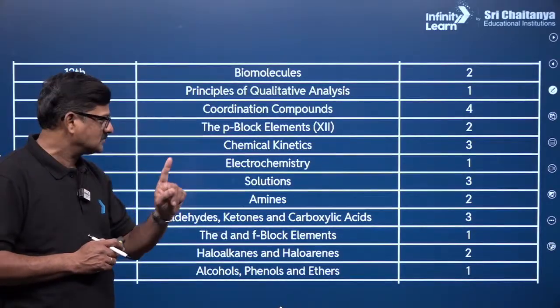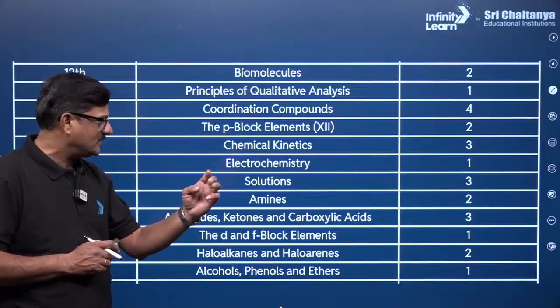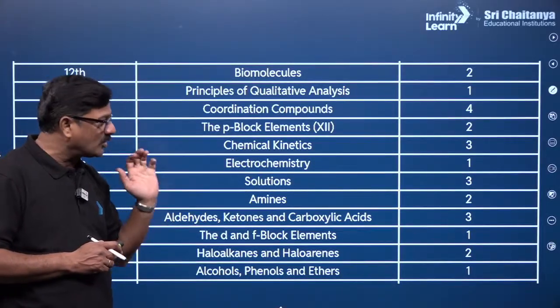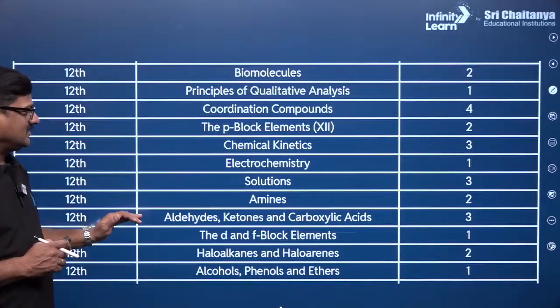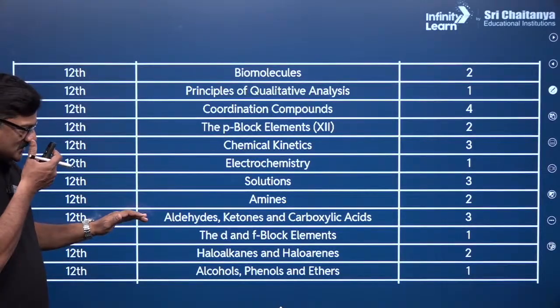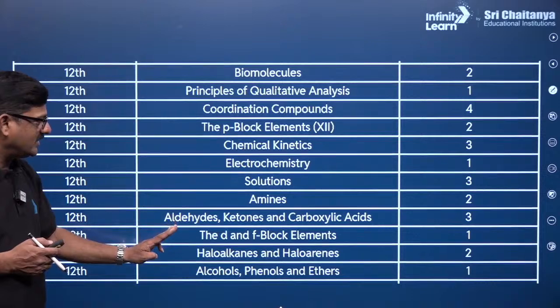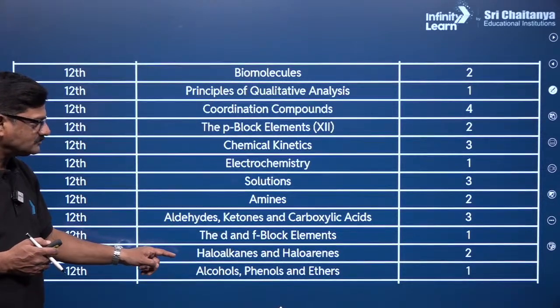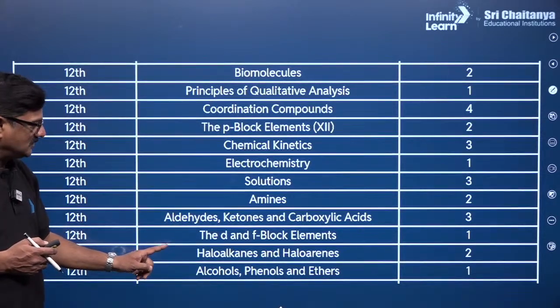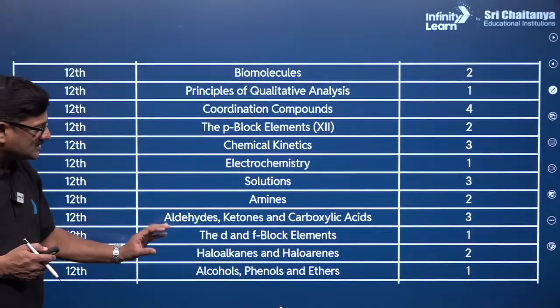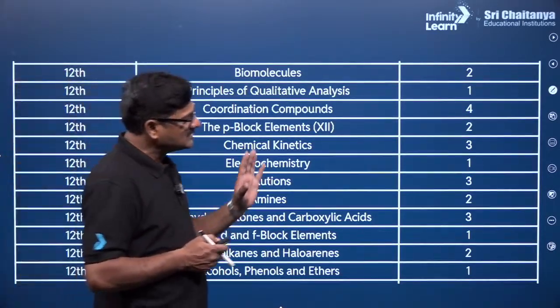Electrochemistry 1, solutions 3, amines 2, and diazonium chloride also had one. So the lengthiest chapter in organic chemistry, aldehydes, ketones and carboxylic acids, 3, and D and F blocks 1, halo compounds and haloarenes 2, and you can see alcohols, phenols, ethers 1. So this is the overall strategy for this 11th standard.